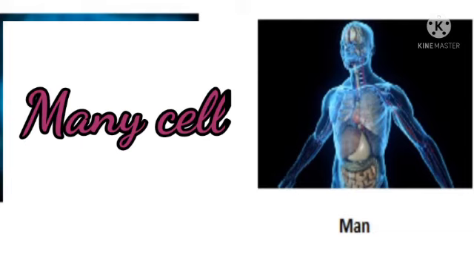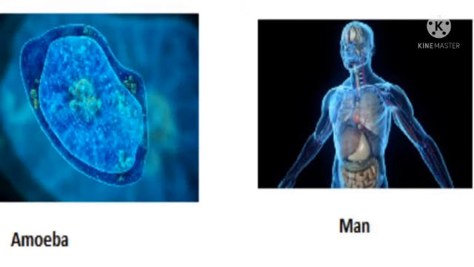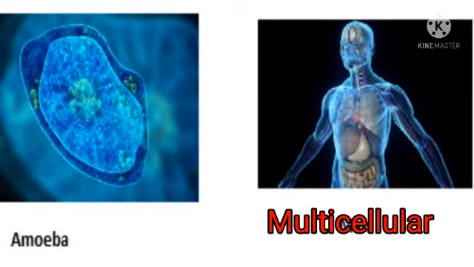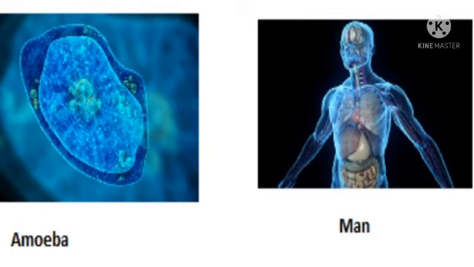Depending upon the number of cells present, cells are of two types: unicellular and multicellular. Unicellular organisms means single celled body, example amoeba. Multicellular means multi celled body, that is many cells, example man.